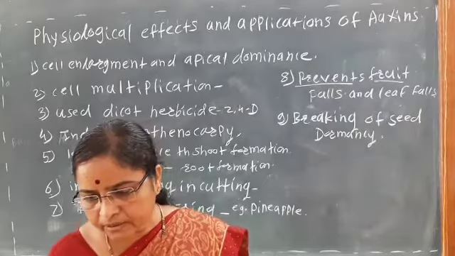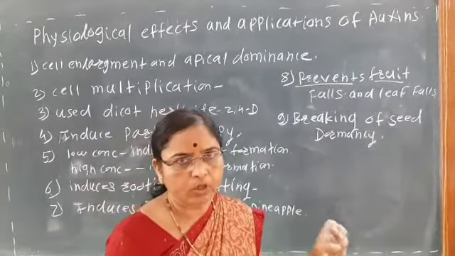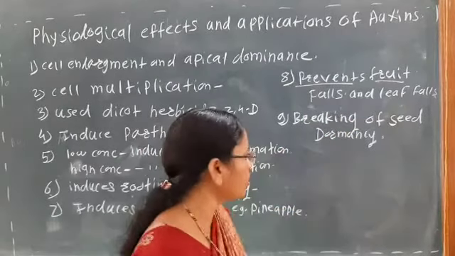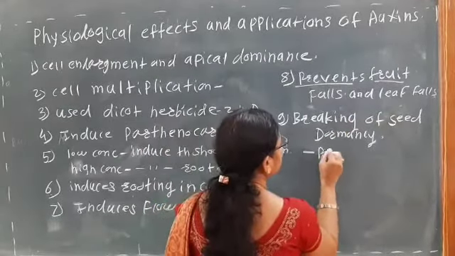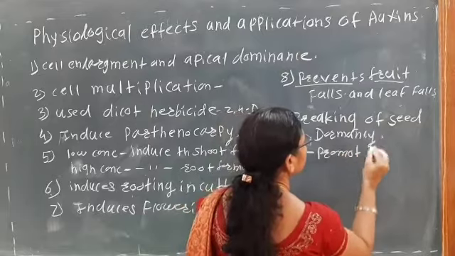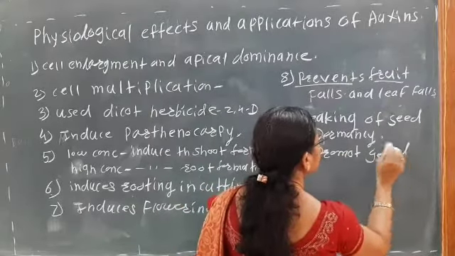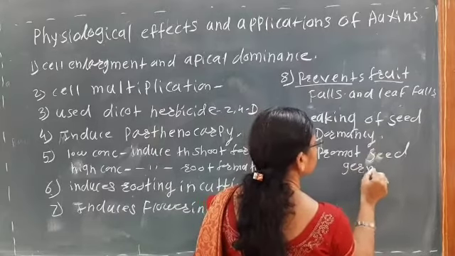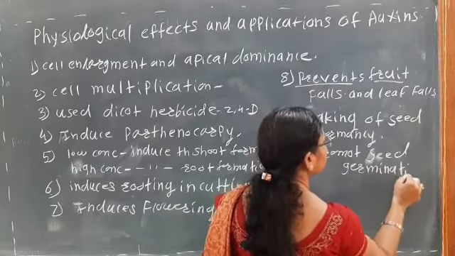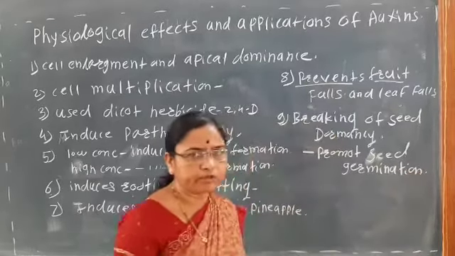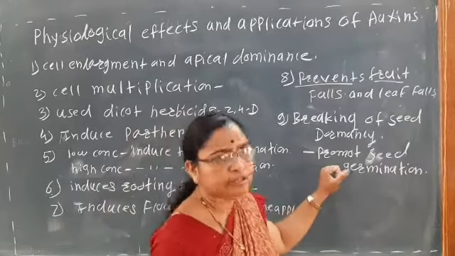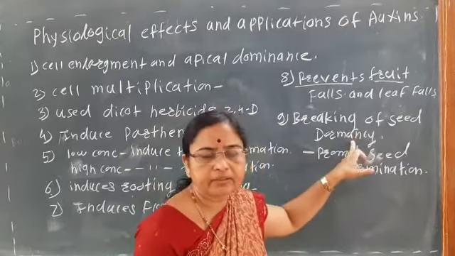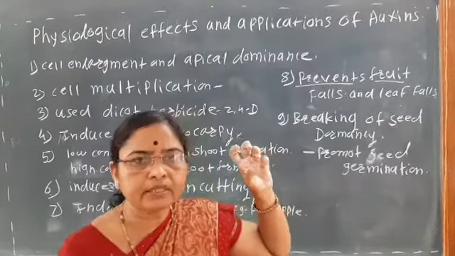So here the auxin, if we apply on the seeds, these auxins promote seed germination. When we apply the auxins, they promote the seed germination, that is, it breaks the seed dormancy.